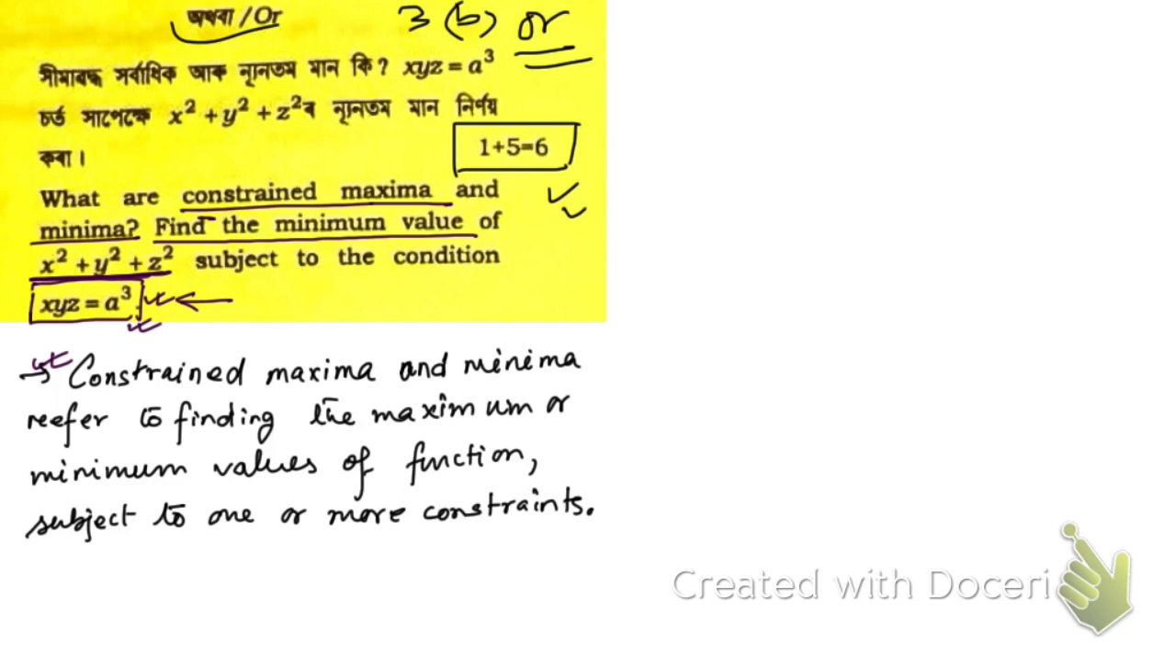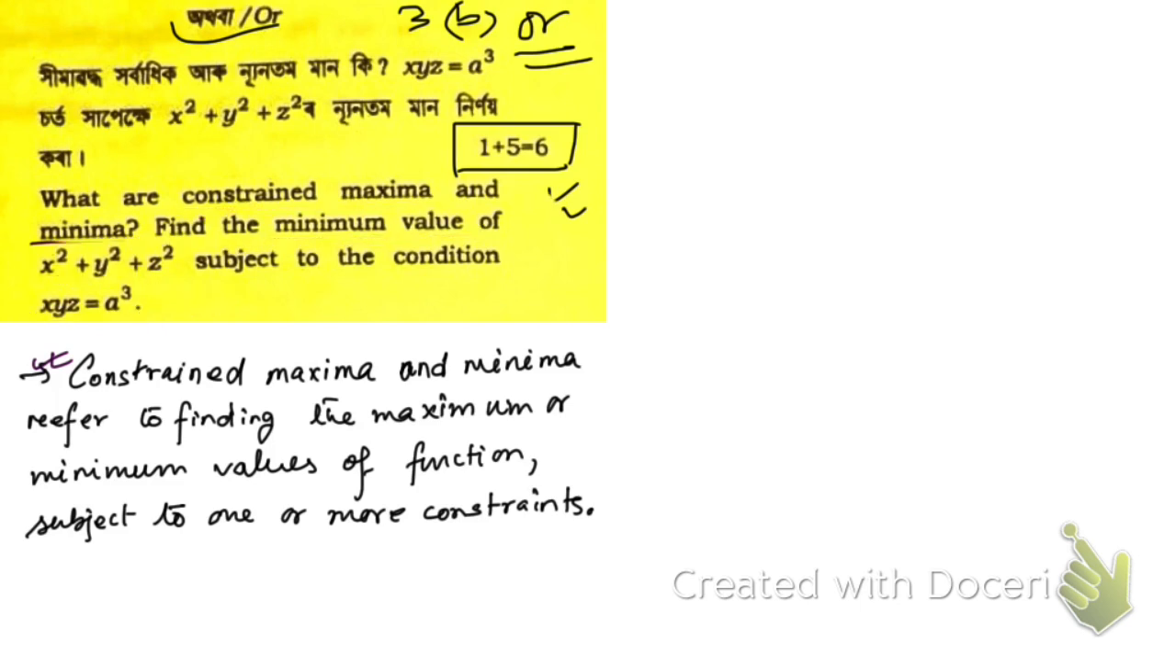Okay, so when a condition is given, when there is a restriction, or a constraint is given to restrict the values of the maximum and minimum, then we say constrained maximum or minimum. Okay, now let me solve this problem with this question.